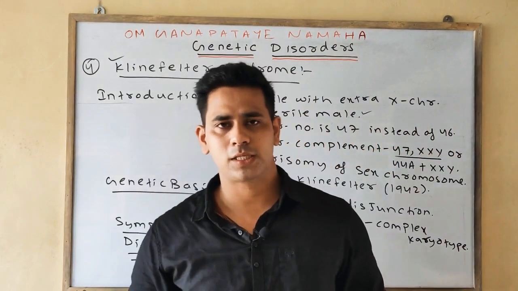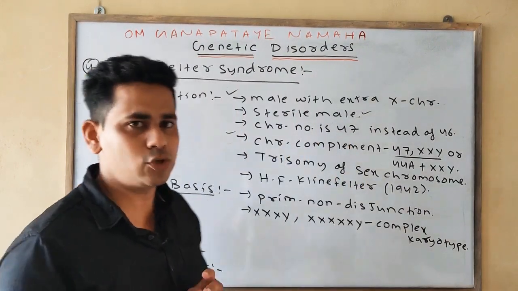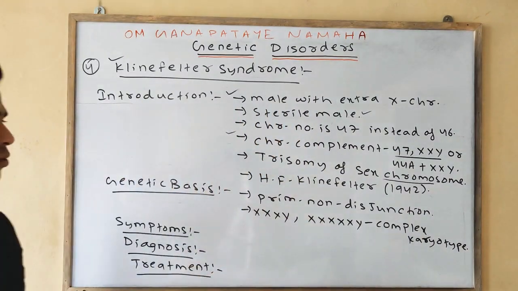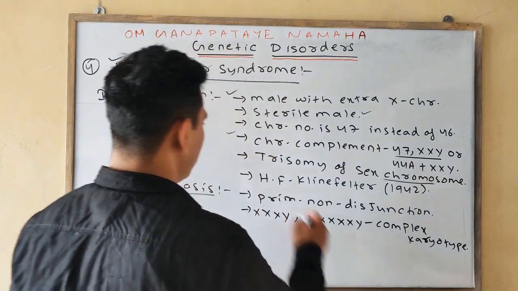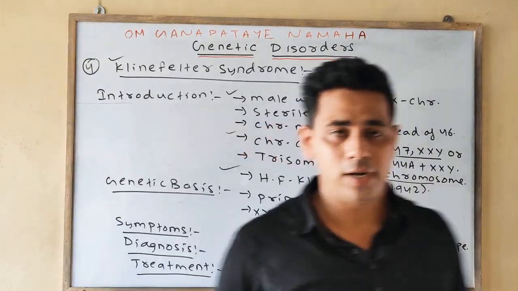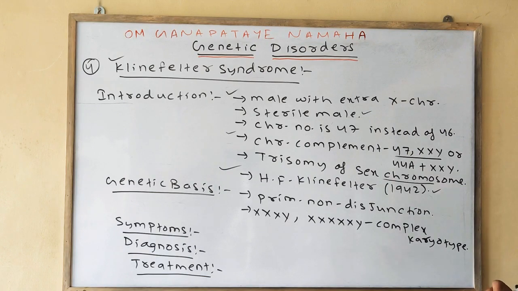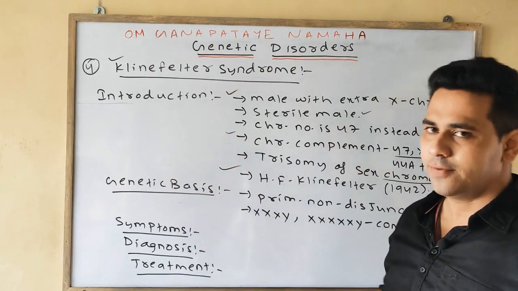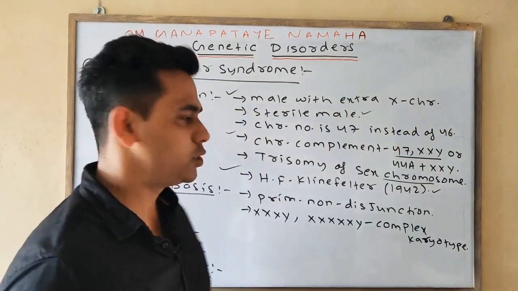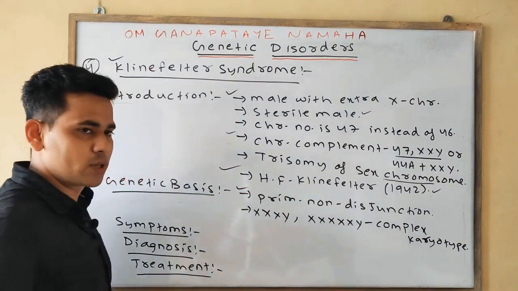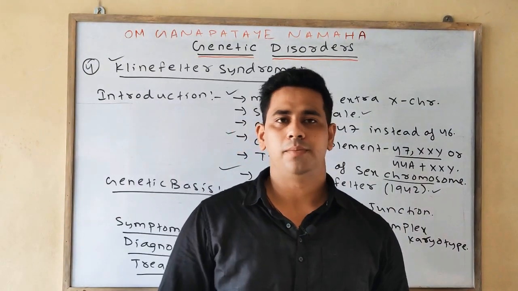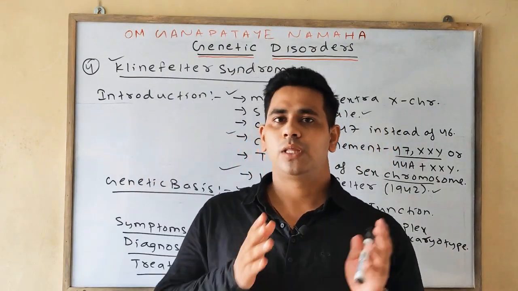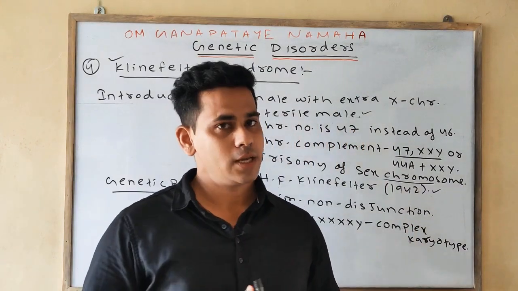Next, this happens due to the trisomy of the sex chromosome. It was first described by H.F. Klinefelter in the year 1942. So what is the genetic basis behind Klinefelter syndrome? The main genetic basis is primary non-disjunction of the chromosome during meiosis 1 and 2 of the maturation phase of gametogenesis.